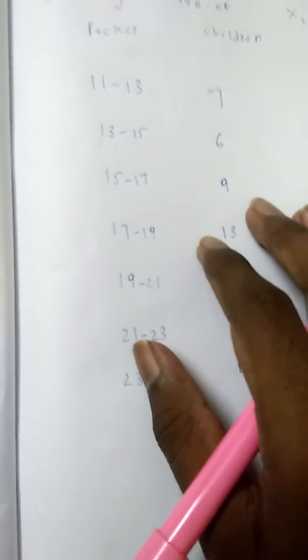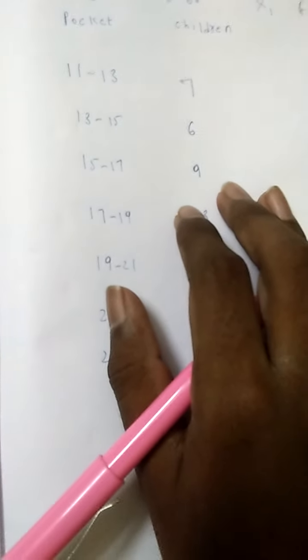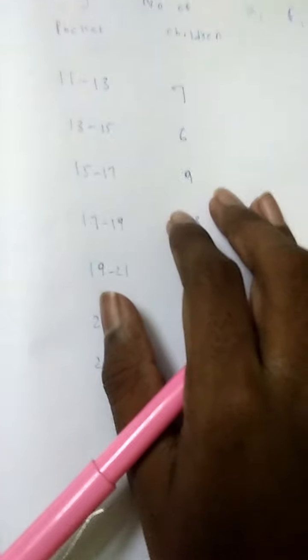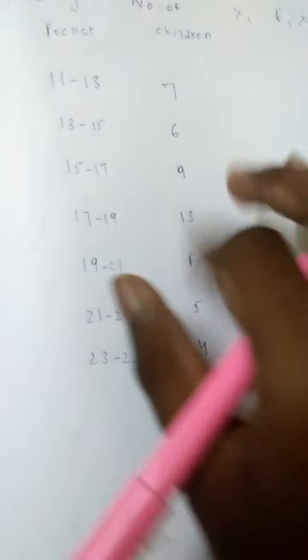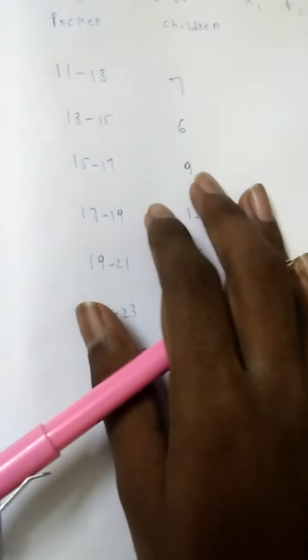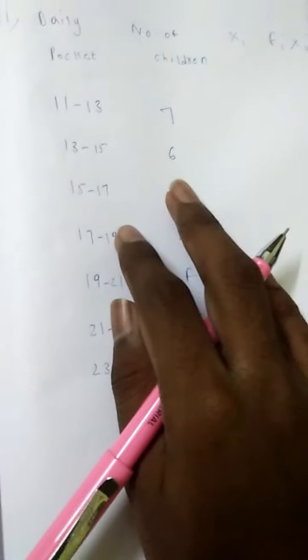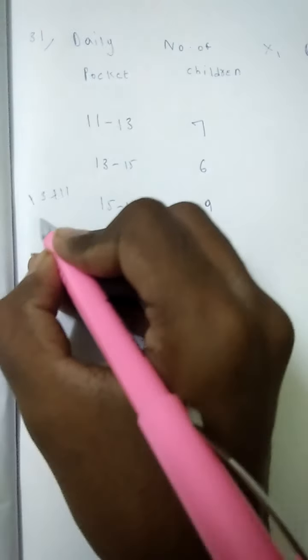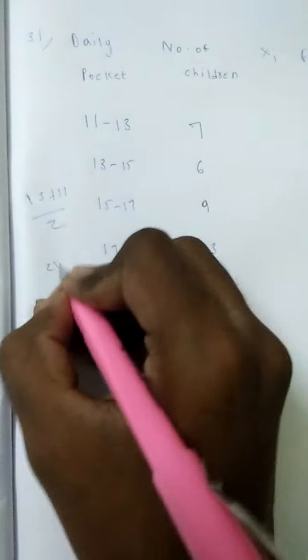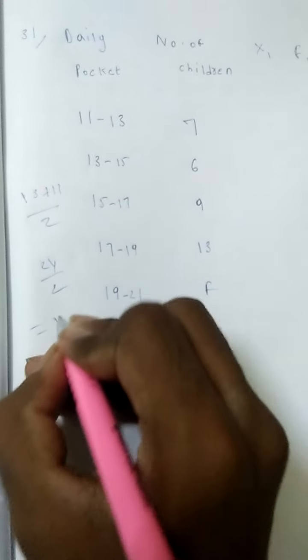I'm saying the question: the mean pocket allowance is 18 rupees. Find the missing frequency f. Daily pocket allowance, they have given, I enter the data, so we have to find the missing frequency. Now xi means upper limit plus lower limit by 2, that is 13 plus 11 by 2, 24 by 2, that is equal to 12.